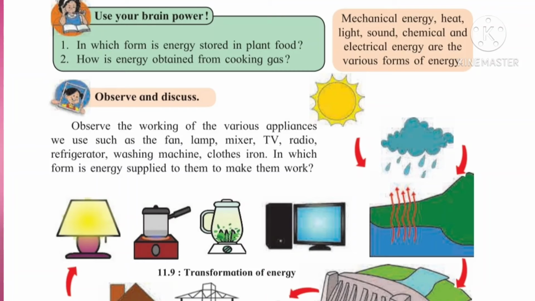So electrical energy is supplied to them to make them work properly.